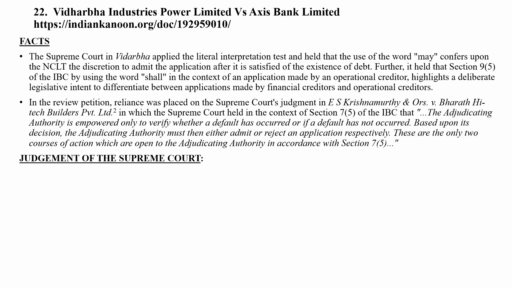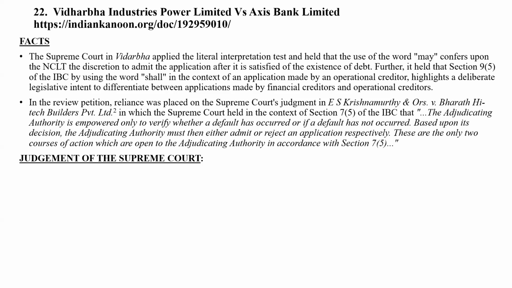If you read section 7, subsection 5, section 7(5)(a) says it may by order admit, and section 7(5)(b) says it may by order reject. So the word may is used.